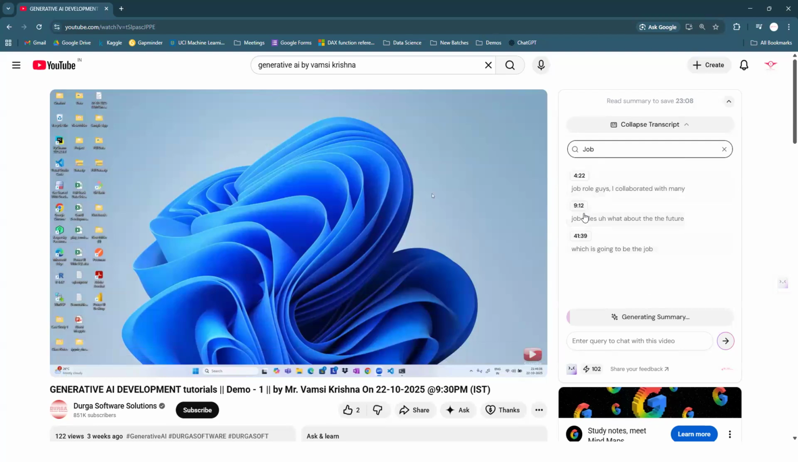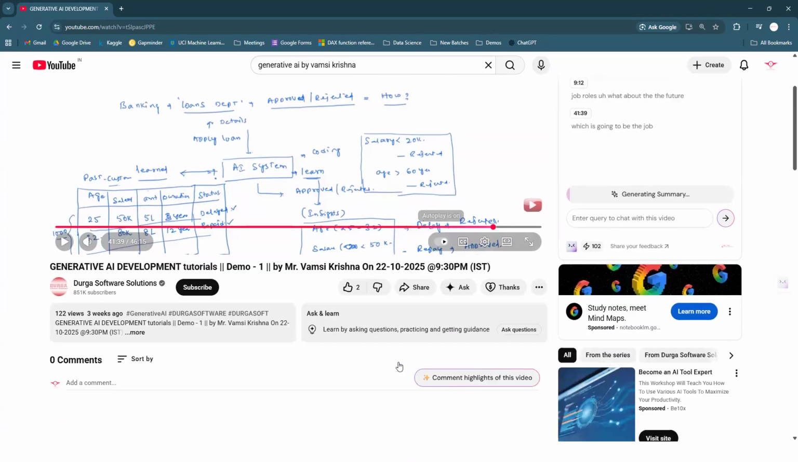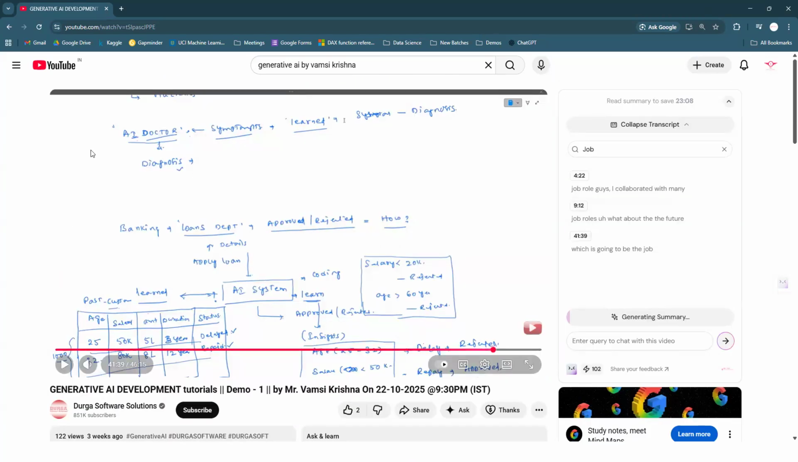You can see at 4 minutes, at 9 minutes, at 41 minutes, you can see that. So directly go to the 41st minute, guys. Directly the video jumps to the 41st minute. It is directly jumping there. Isn't it? So it's not that you need to learn this.